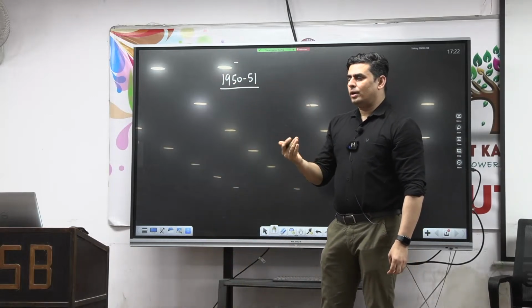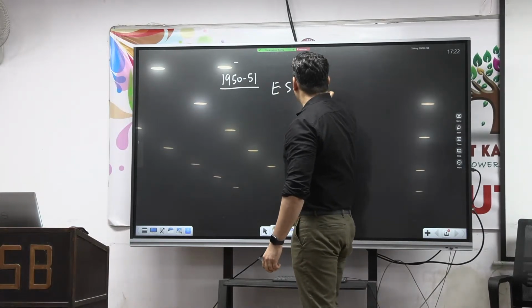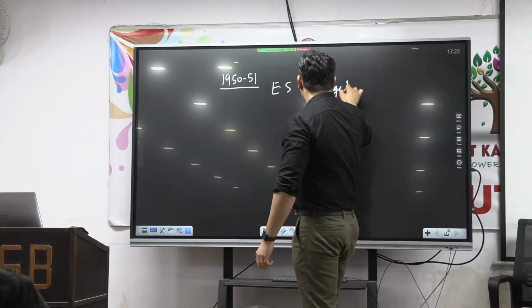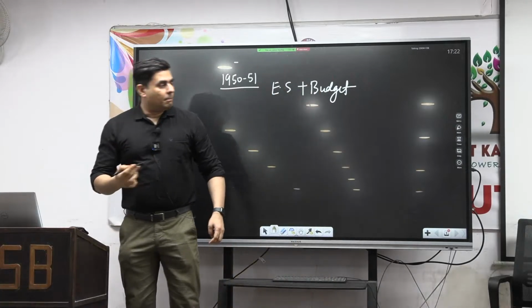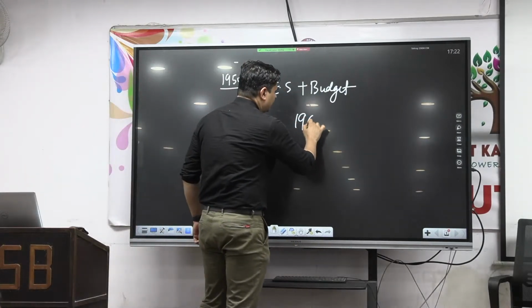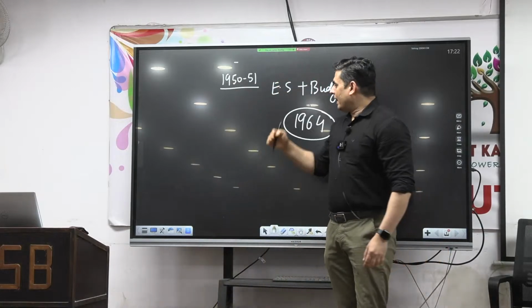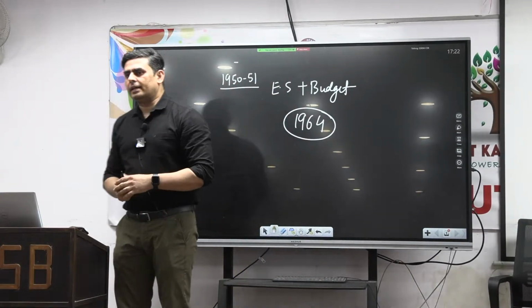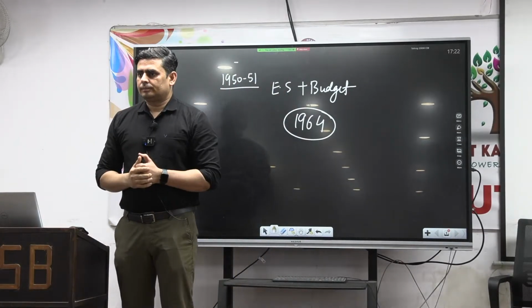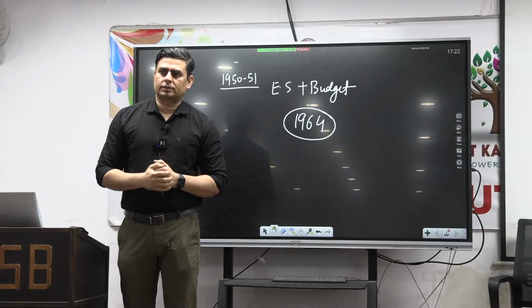But at that point of time, the economic survey was presented along with what? Budget. So it was presented along with the budget. But later on, in 1964, they changed this practice, and from 1964 onwards, the economic survey is presented 1 day in advance. Fine? It is presented 1 day in advance.